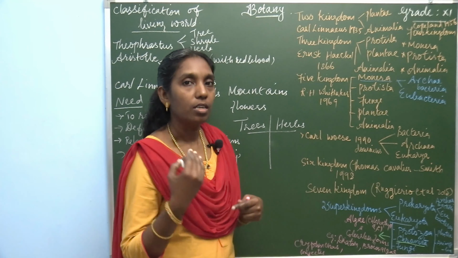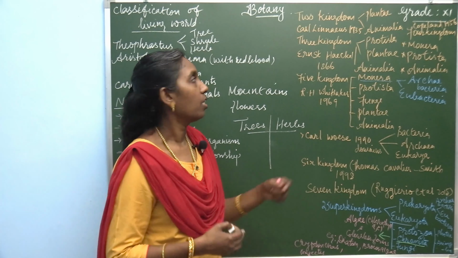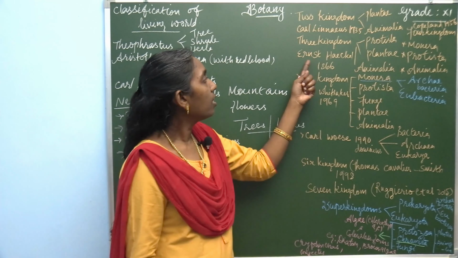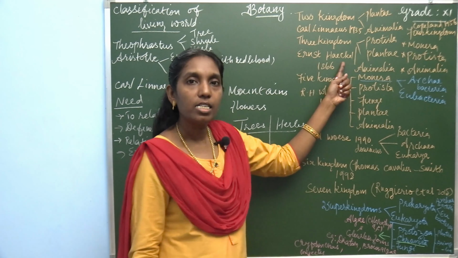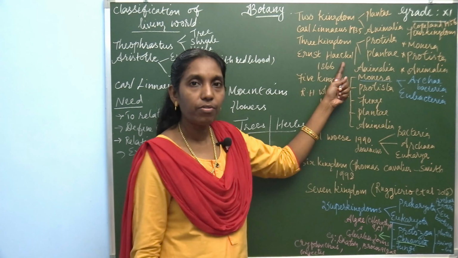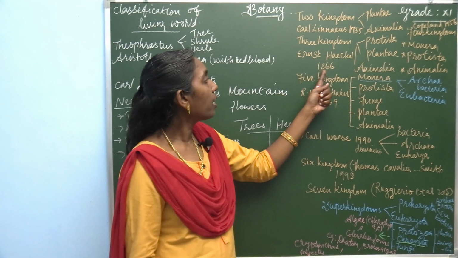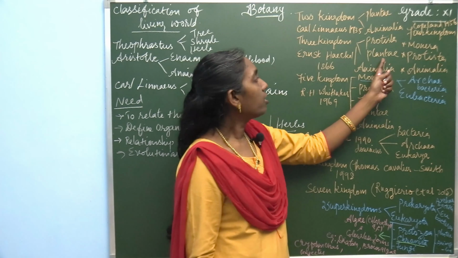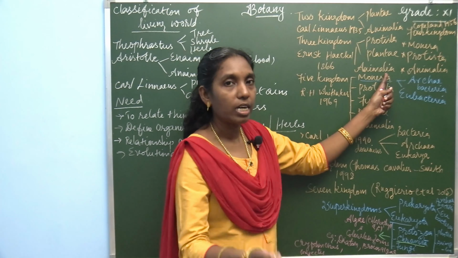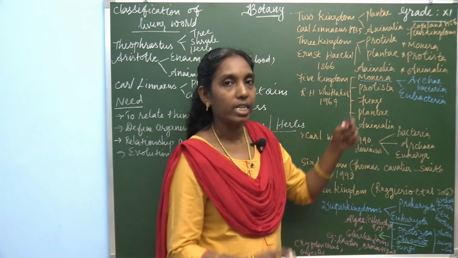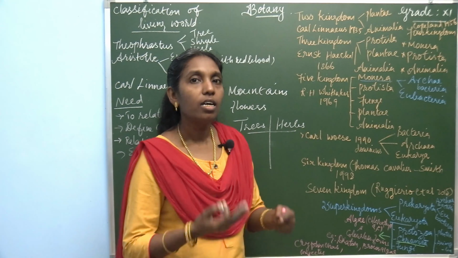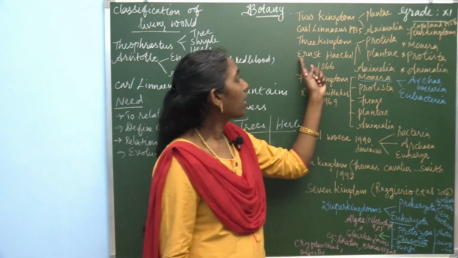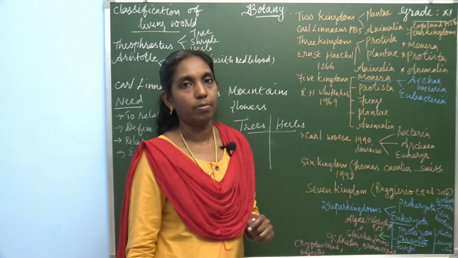Then the three kingdom system of classification, which was proposed by Ernst Haeckel. Ernst Haeckel classified the living world into three kingdoms in the year 1866. How did he classify? In addition to Plantae and Animalia, one more kingdom he proposed, that is Protista. So kingdom Protista, Plantae and Animalia. So it is called the three kingdom system of classification.